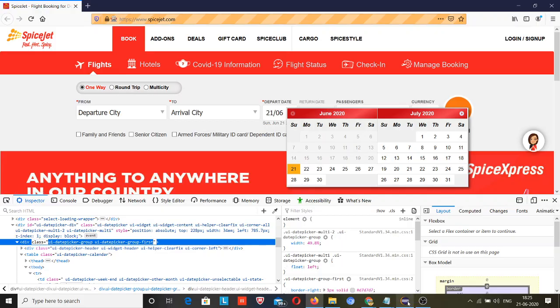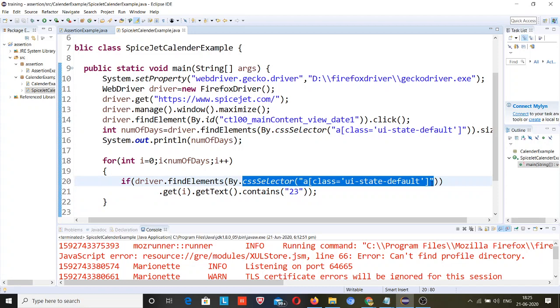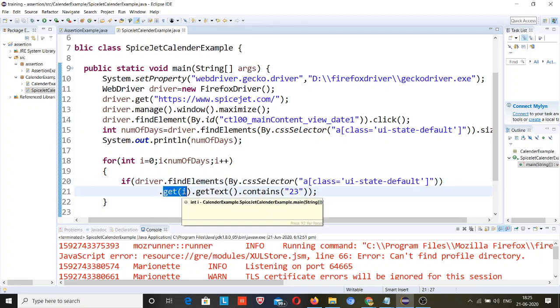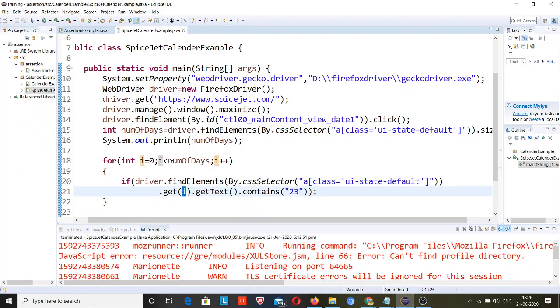This is the locator value from here to here, and this get(i) method that I explained in my previous session means the index value. By default it scans from here, but with get(i) it will be on the current index that you are looping through, and this will grab this text.